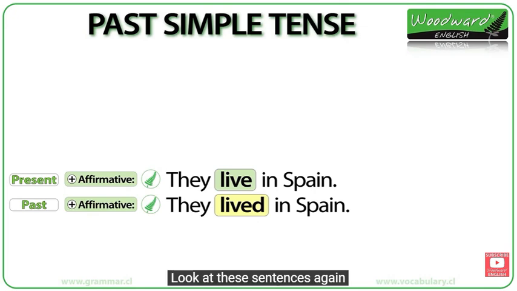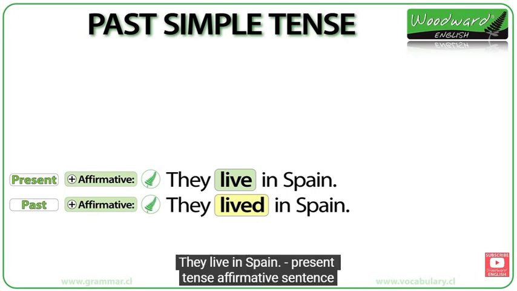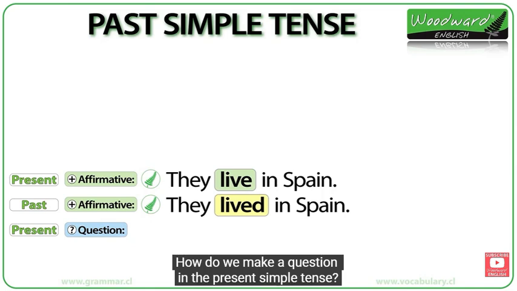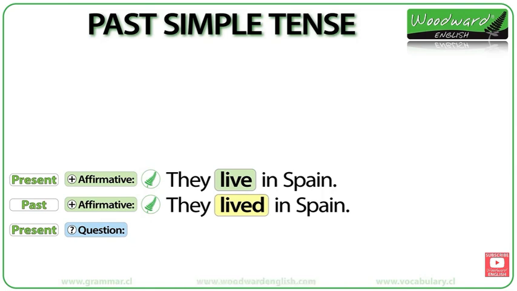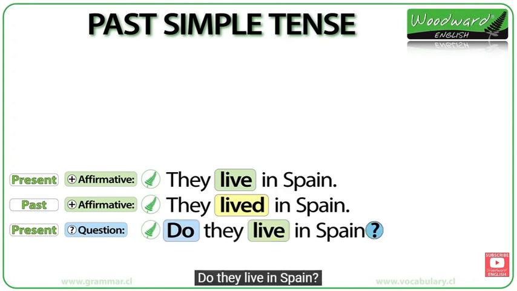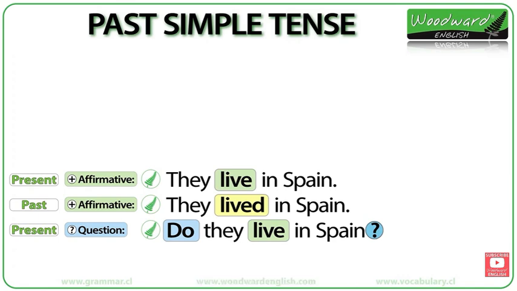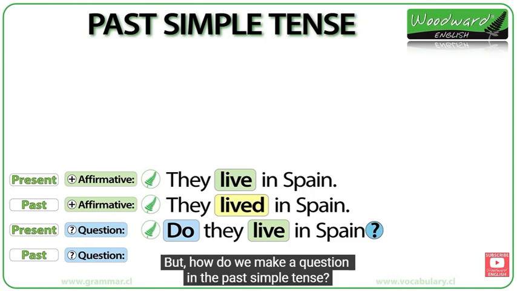Look at these sentences again. They live in Spain, present tense affirmative sentence. They lived in Spain, past tense affirmative sentence. How do we make a question in the present simple tense? They live in Spain becomes do they live in Spain? We just add do to the beginning. Do and does are used in the present simple tense to make a question. But how do we make a question in the past simple tense?